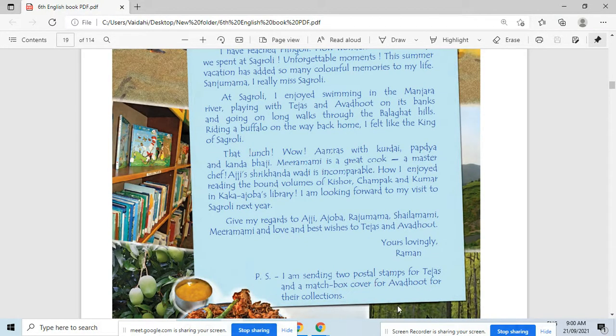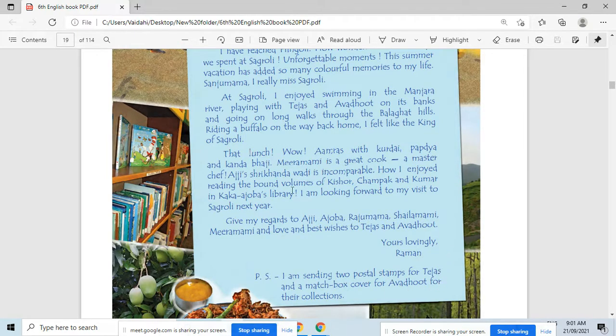So Tejas is collecting postal stamps, whereas Avdut is collecting matchbox covers. So therefore Raman sends two postal stamps for Tejas and a matchbox cover for Avdut for their collections here.